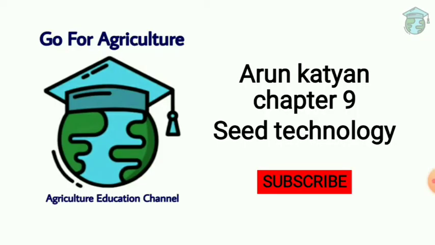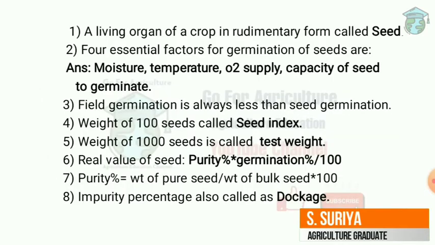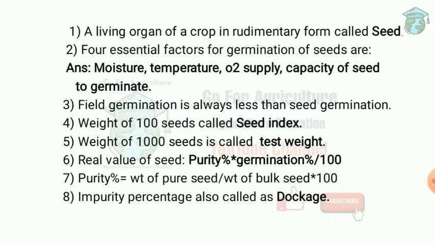Today we are going to discuss Arun Katyan chapter 9, that is seed technology. The first question is, a living organ of crop that is present in rudimentary form is called seed. So this is also known as any part of the crop from which a new crop will grow, that is called seed.